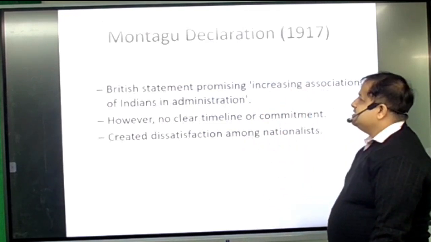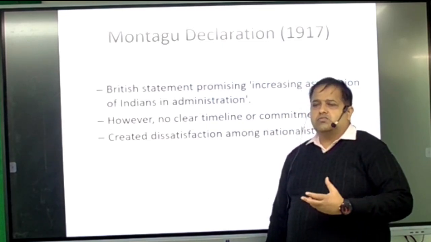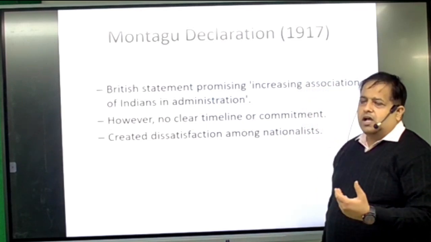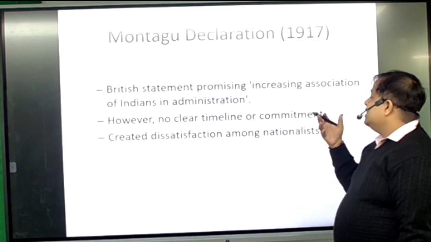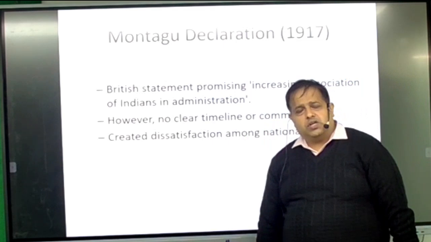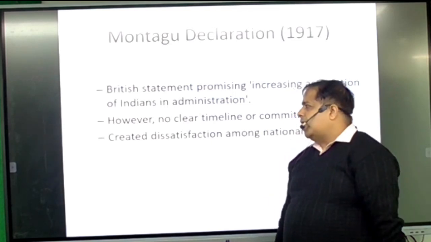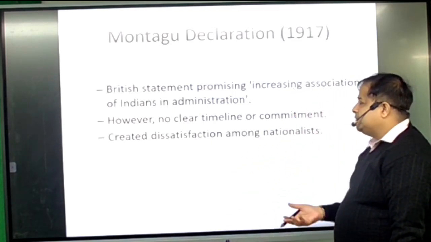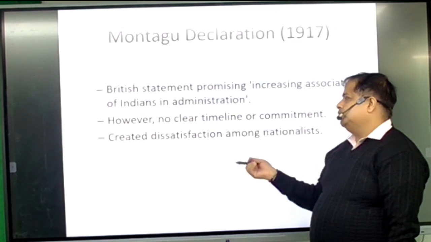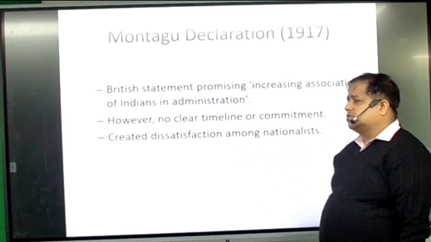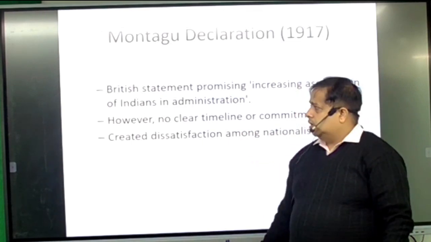Montagu Declaration, 1917. In 1917, when the British realized that the war had become very difficult, they needed Indian support. Montagu announced that the British government promised increasing association of Indians in administration. They said that we will provide you more chances to be part of the administration. However, no clear timeline or commitment was given. So Indians agitated and criticized this, and it created dissatisfaction among the nationalists, who felt you are only speaking and doing nothing.